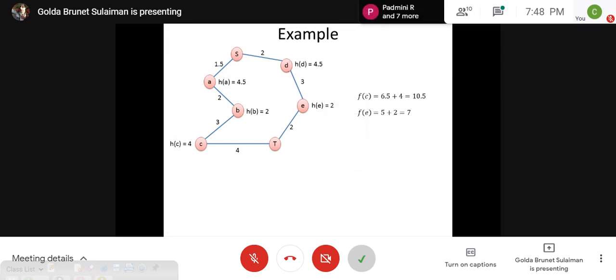The neighbor of D is E. So you compute the f of E, which is 2 plus 3, which is 5, and the heuristic is 2, so we have 7. This has the low priority value, which means it is going to get the highest priority, so this is the next element that we want to process. If you find the neighbor of E, you get T. The heuristic of that is 0, and we have 5 already, so plus 2 is 7.